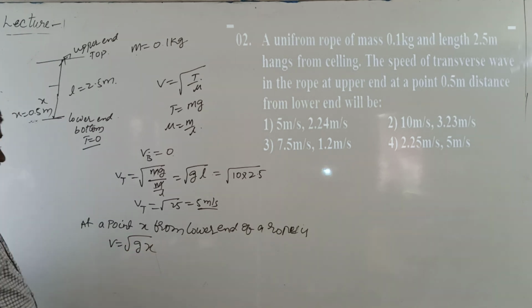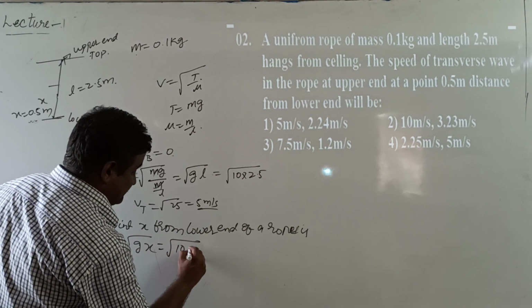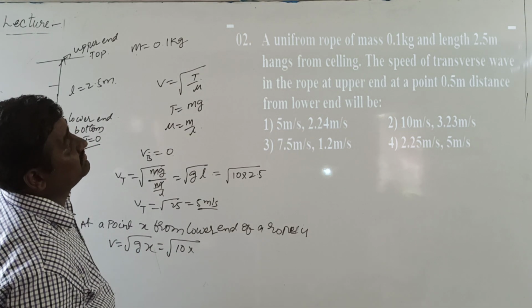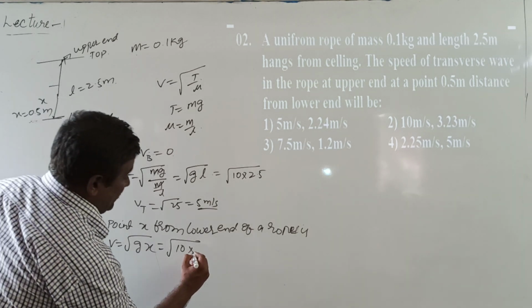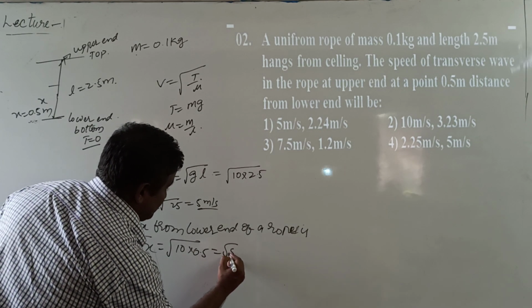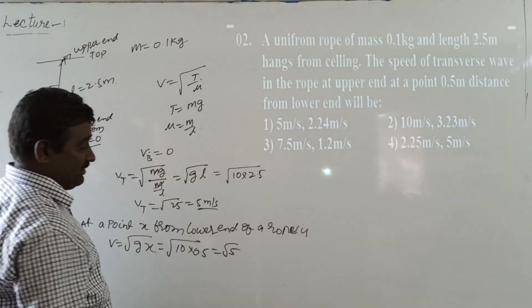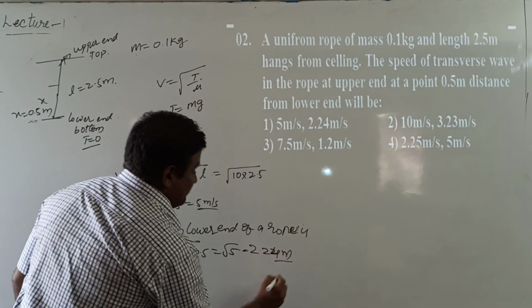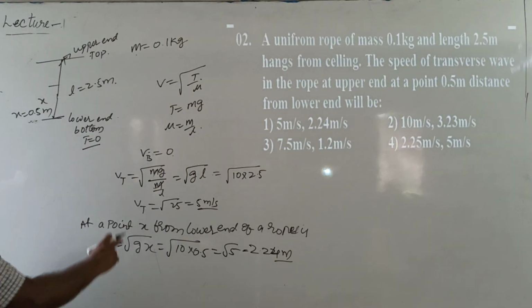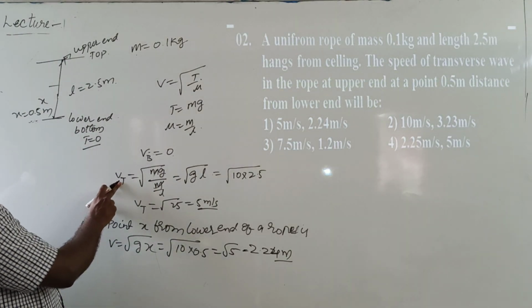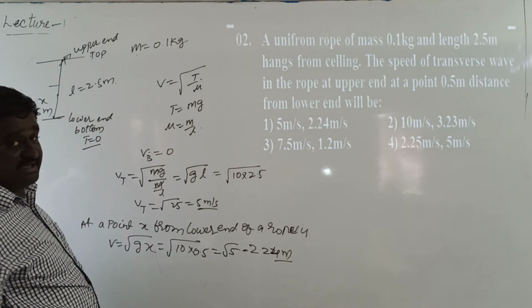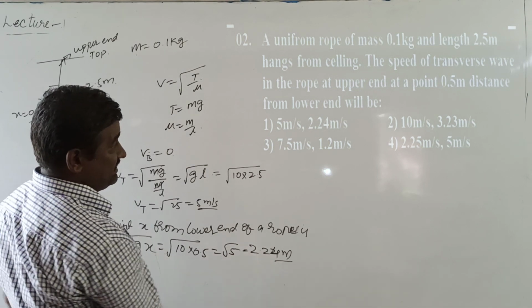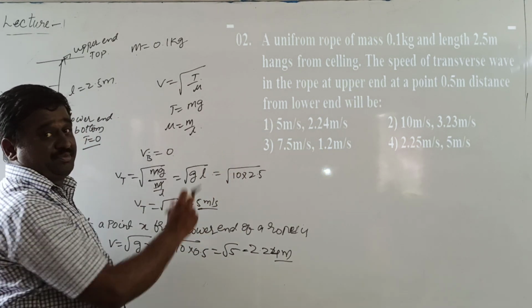Then g value 10 meters per second square, x value 0.5 meters, then it is equal to root 5. Root 5 value 2.24. Velocity at the top position or upper end of the rope is 5 meters per second. At a distance x from the lower end it is 2.24 meters per second. Hence, first option is correct.